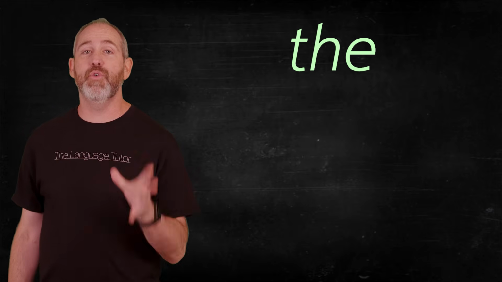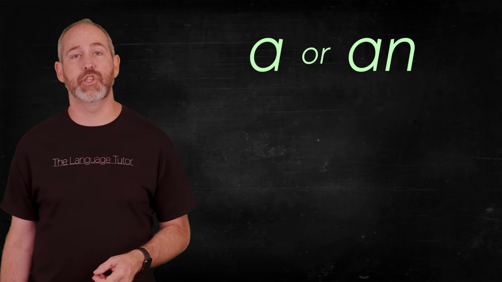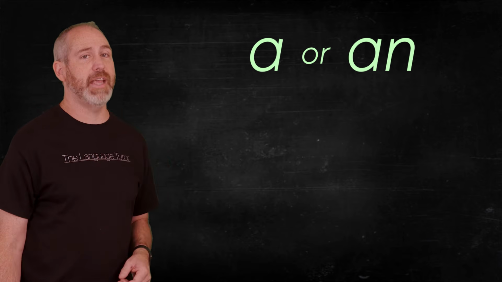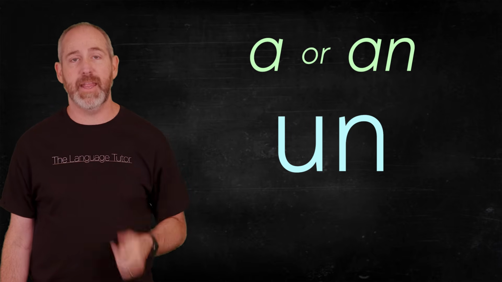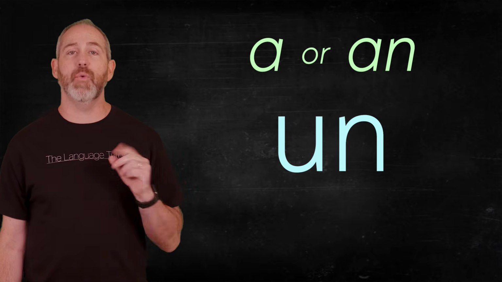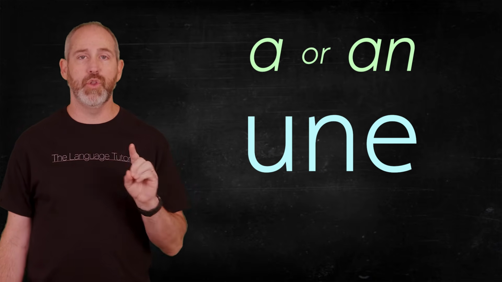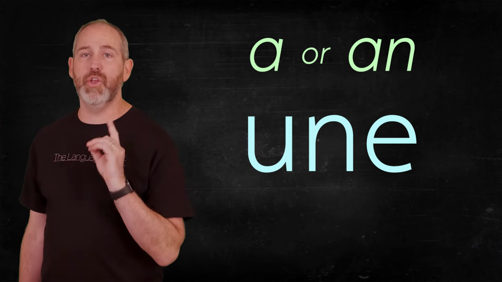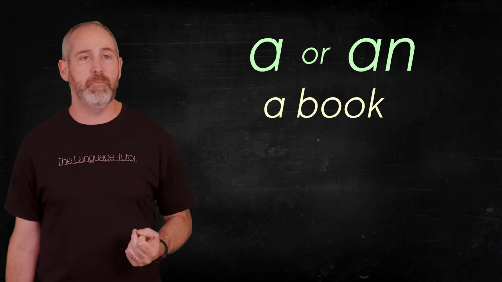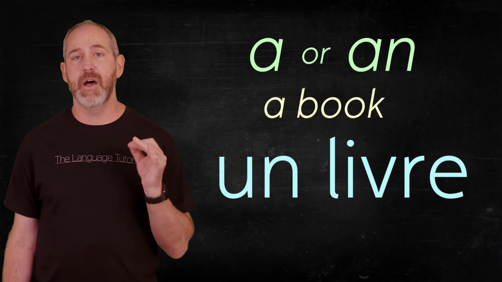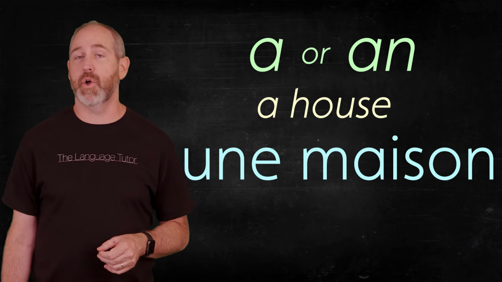Practice those. Now let's move into the word a or un, A-N, as we say sometimes in English. Now here are the 2 ways to say a in French. First of all, we have un, U-N, and we're going to push that in through our nose. It's a nasal. And the other way is une. And since it has an E, now we pronounce that in une. So un and une. So let's go back to those same words we were using as examples. A book would be un livre. And a house would be une maison.